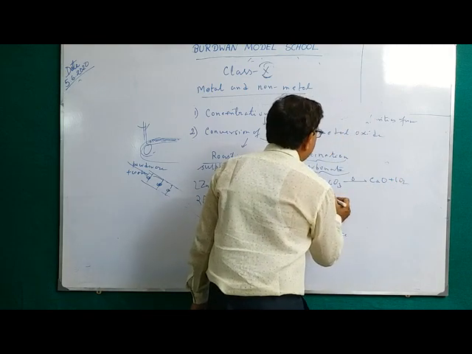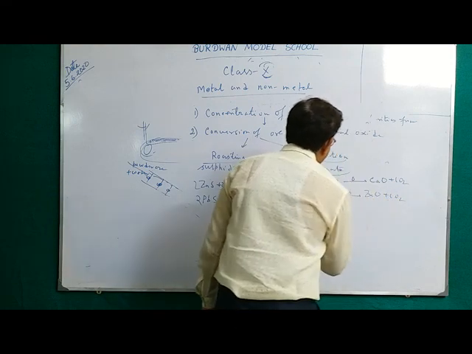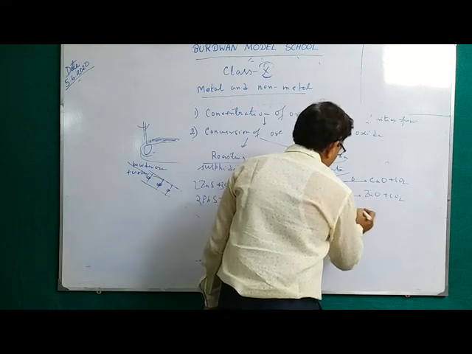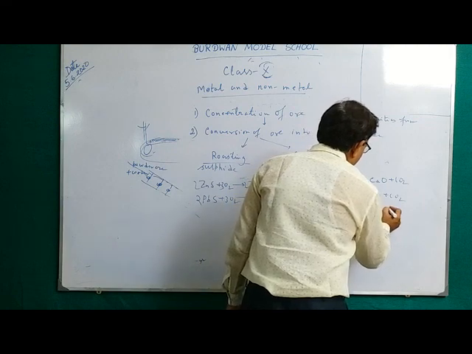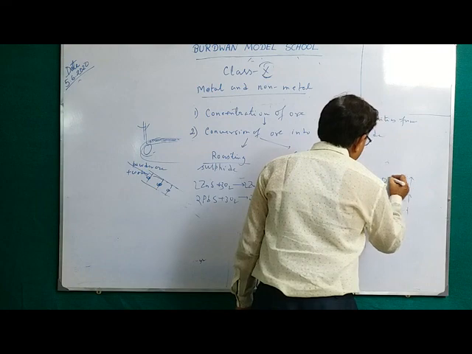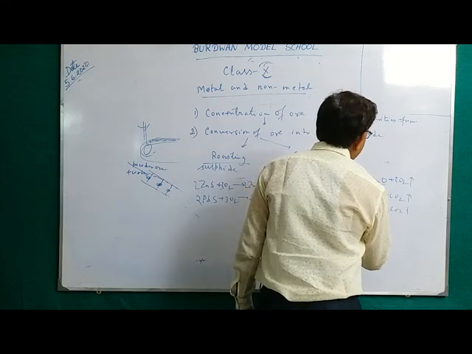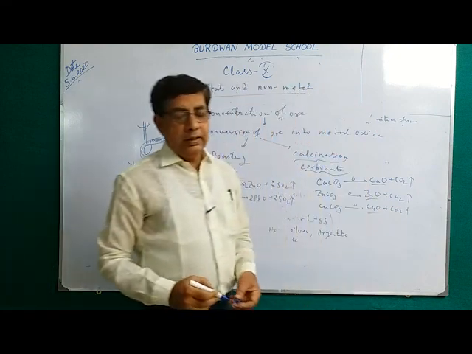Zinc carbonate forms zinc oxide and CO2. Copper carbonate forms copper oxide and CO2. They are eliminated as a gas, and the solid residue left is the oxide of metal. This oxide of metal can be easily reduced.